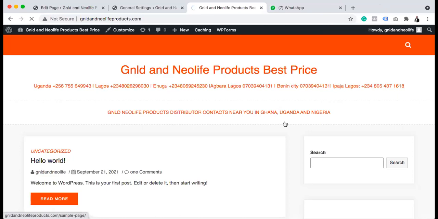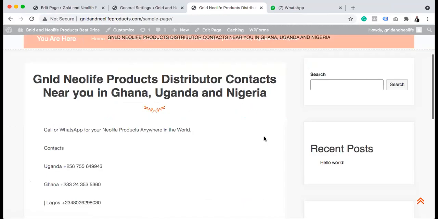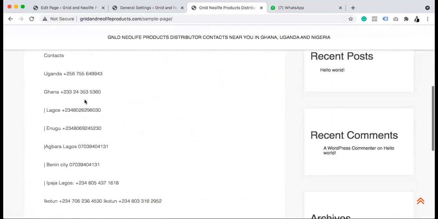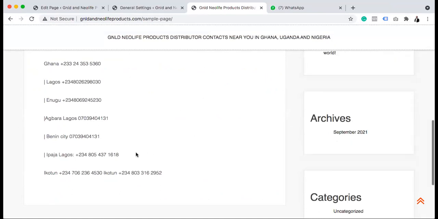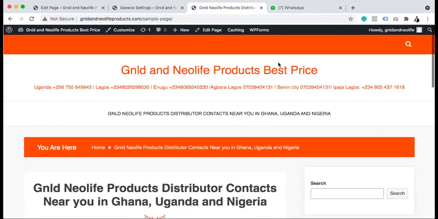By the time we have people in Enugu, Benin, Abakaliki, Kano, different places, we are going to be using this blog so that anybody that lands there can look at it and see Uganda, Ghana, Lagos, Enugu. We are able to change all these things later.